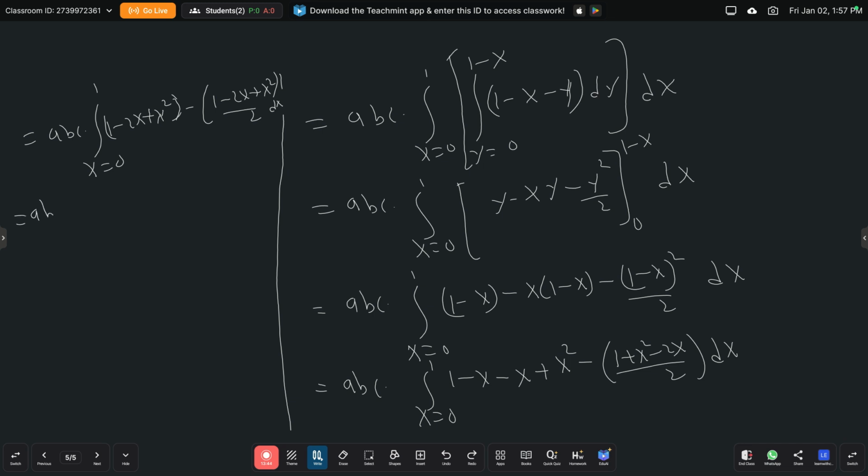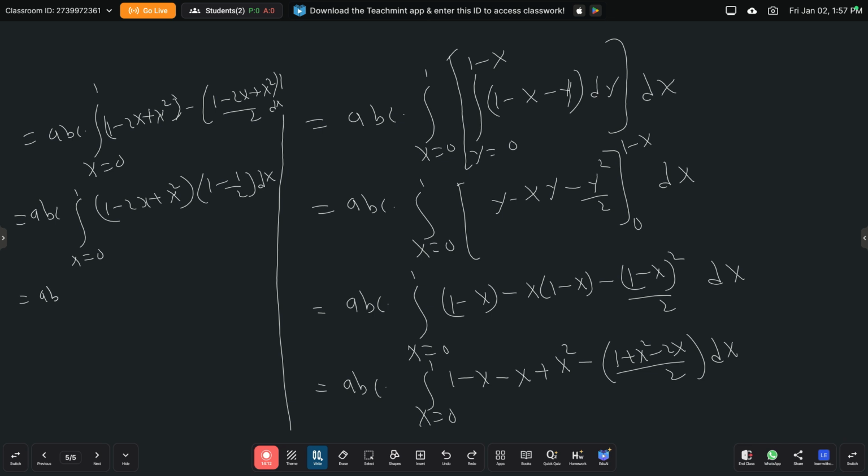This is equal to abc into, from these two terms we can take common 1 minus 2x plus x square. So this is 1 minus 2x plus x square into 1 minus 1 by 2 into dx. Because 1 minus 2x plus x square is present in both the terms, we can take it as common.